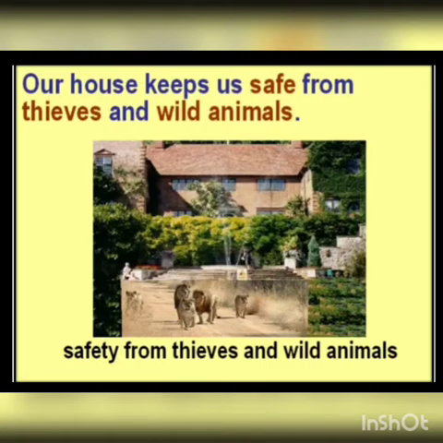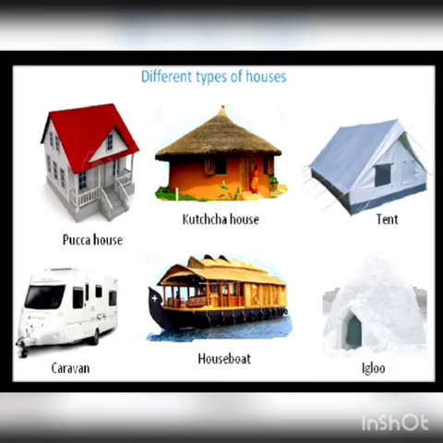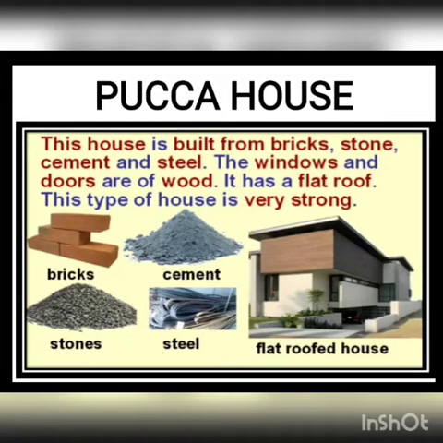There are different types of houses that we see around us. Here I have given some examples like Pakka house, Kacha house, tent, caravan, houseboat and igloo. We will talk about them in brief in the upcoming slides.